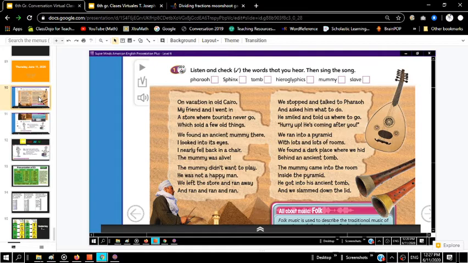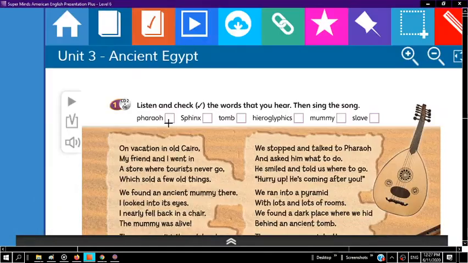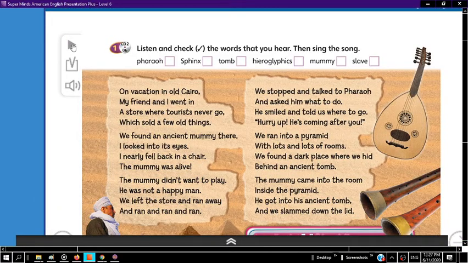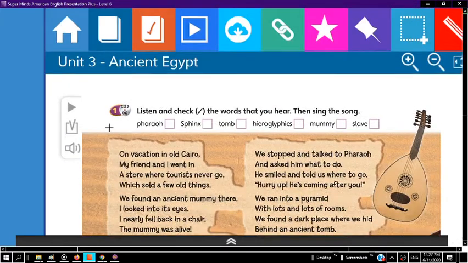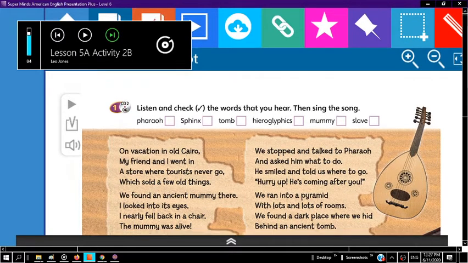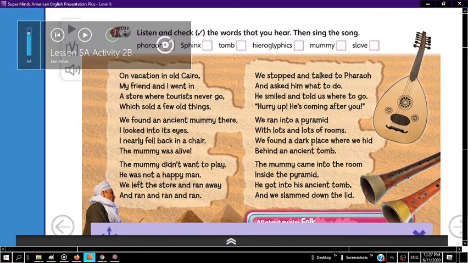So if you go to page 36, we're just going to listen to the dialogue on that page. It's actually a song. So go ahead and listen to that, and we're going to mark the different vocabulary words that you hear, okay? So on that page, we're just going to be listening to the song and then marking that vocabulary. So go ahead and listen. Student's Book, page 36. 1. Listen and check the words that you hear.